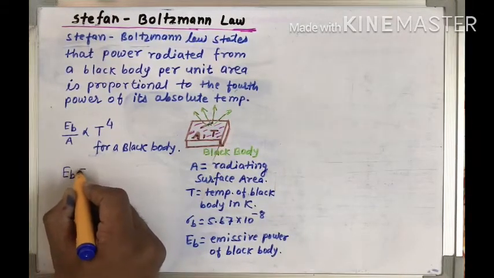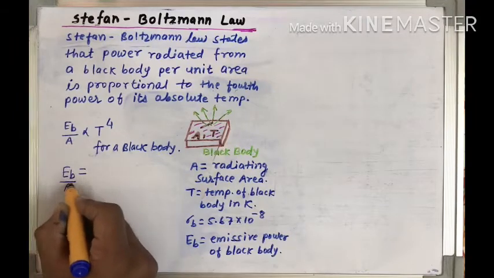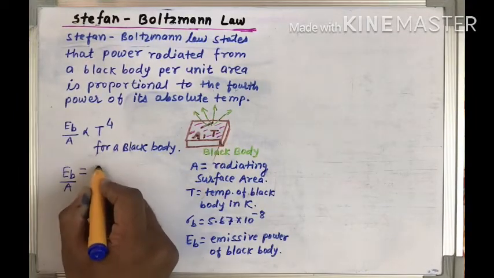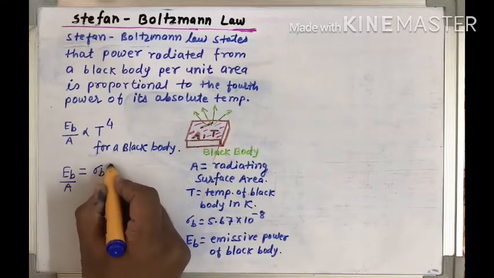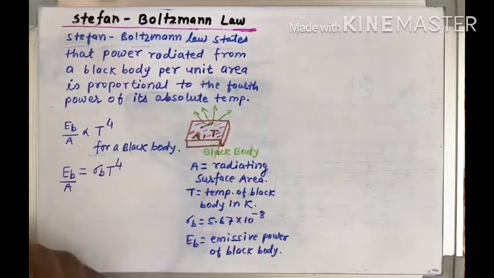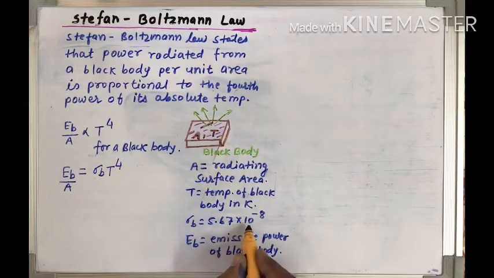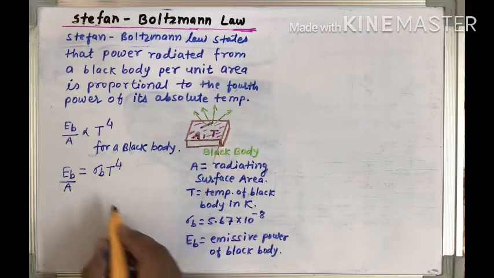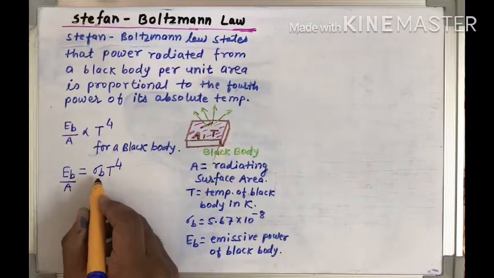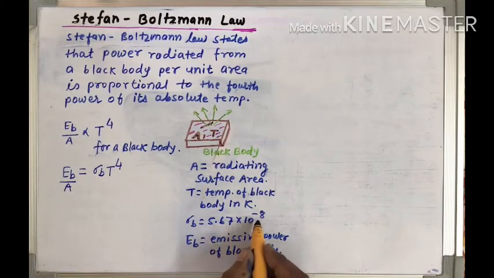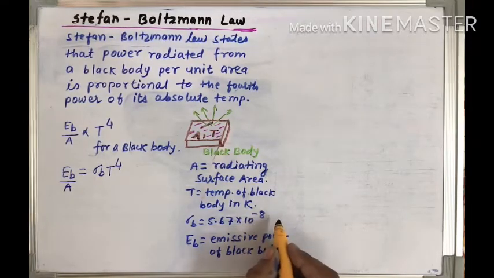So this law can be written as EB is equal to, if we remove the proportionality sign, then we will have a constant. This constant is the Stefan Boltzmann constant, sigma b, and its value is 5.67 into 10 to the power minus 8 watt per meter square Kelvin to the power 4.